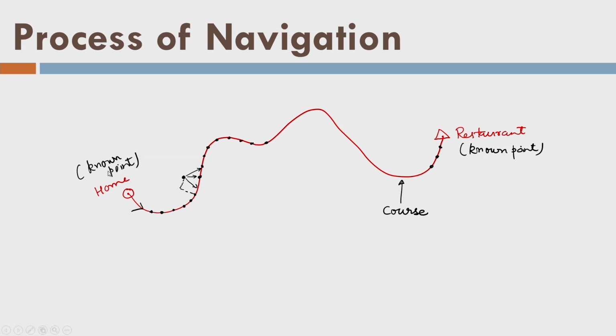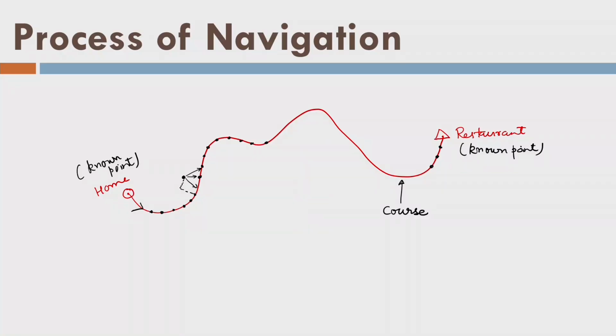So the course can be known or can be unknown. But generally when we use some applications like mobile application, it gives you some path which could be shortest or maybe slightly longer than the shortest one. But it gives you some path, and that is why I should know what is the exact path. If path is not known, we can do it on the fly also. And that kind of options are on the fly navigation. So that's the process here.